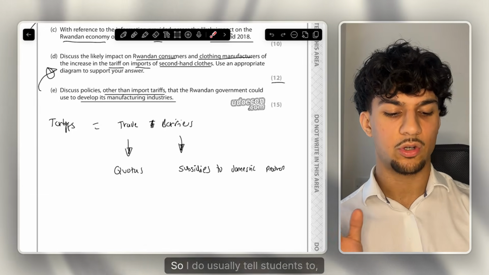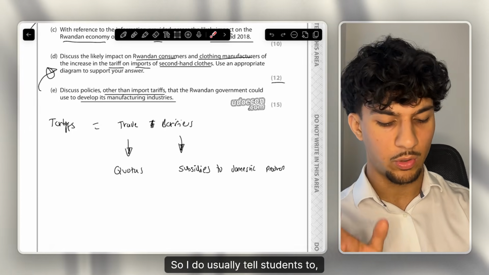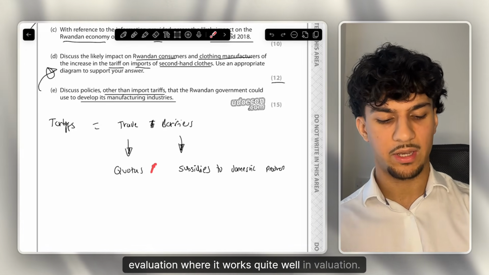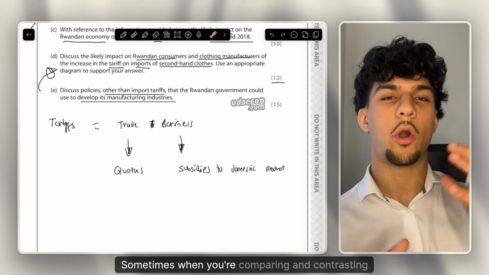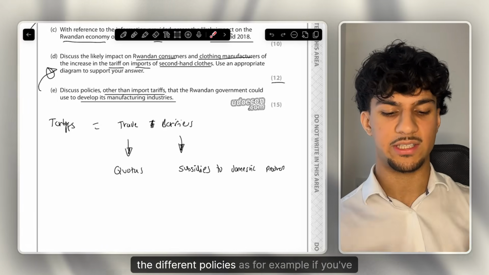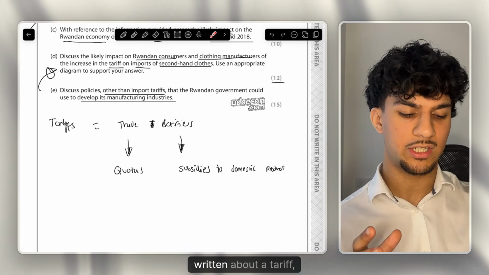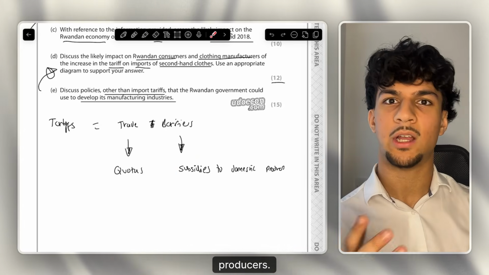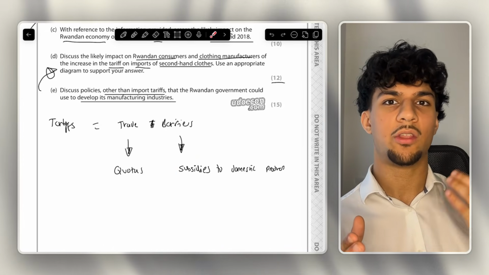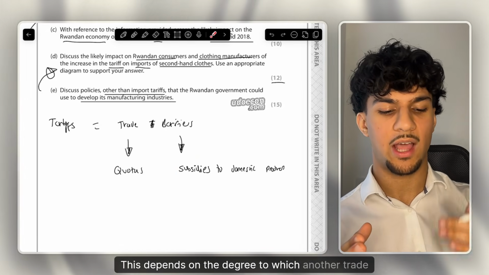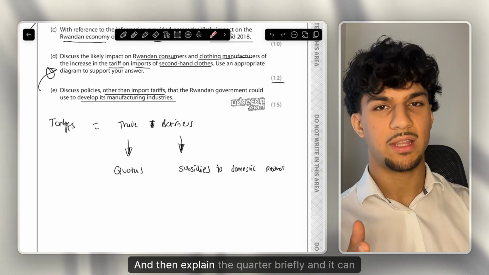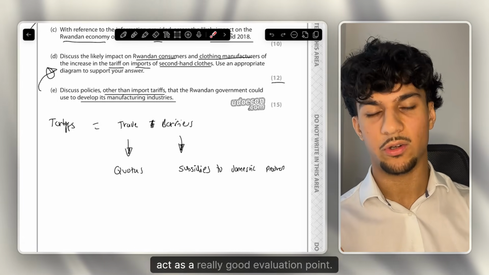So I do usually advise students to avoid this, except in evaluation, where it works quite well sometimes when you're comparing and contrasting the different policies. For example, if you've written about a tariff, or about subsidies to domestic producers, you could say, however, in evaluation, this depends on the degree to which another trade barrier is more effective. For example, a quota, and then explain the quota briefly, and it can act as a really good evaluation point.